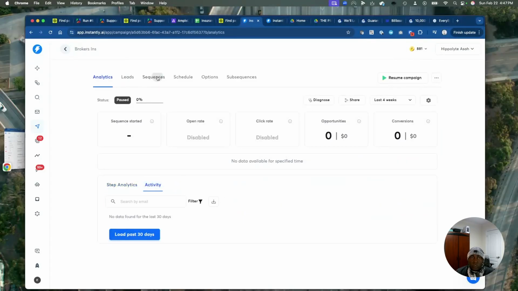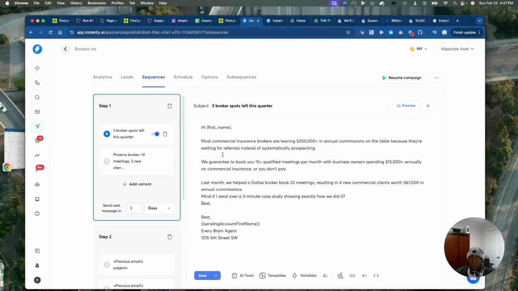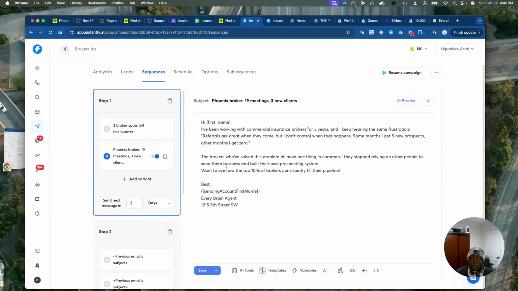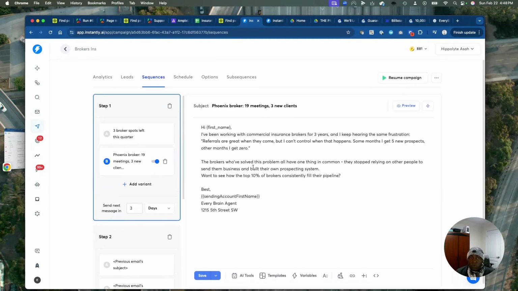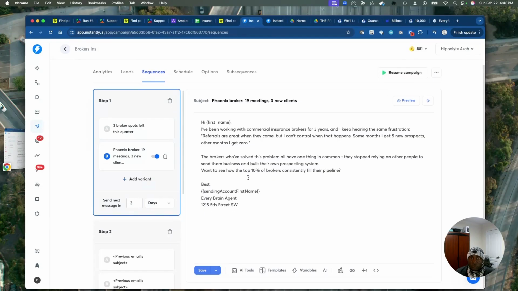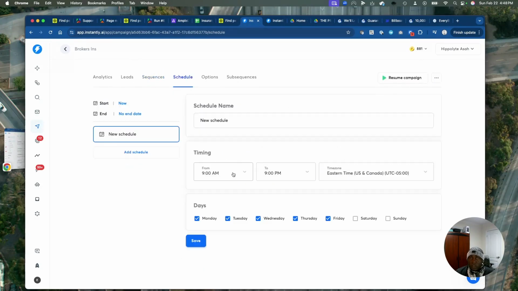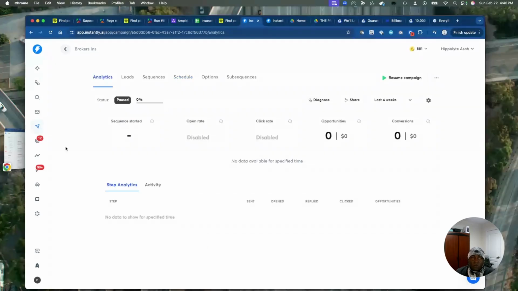Again, I'm going to show you the sequence of emails, like this email. It says most commercial insurance brokers are leaving 200,000 plus in annual commissions on the table because they are waiting for referrals instead of prospecting. We do A and B testing, we analyze the performance of the emails, and if they are not performing well, we definitely change them. We schedule here from Monday to Friday within a specific timeline, and they set up options for when we can send the emails.